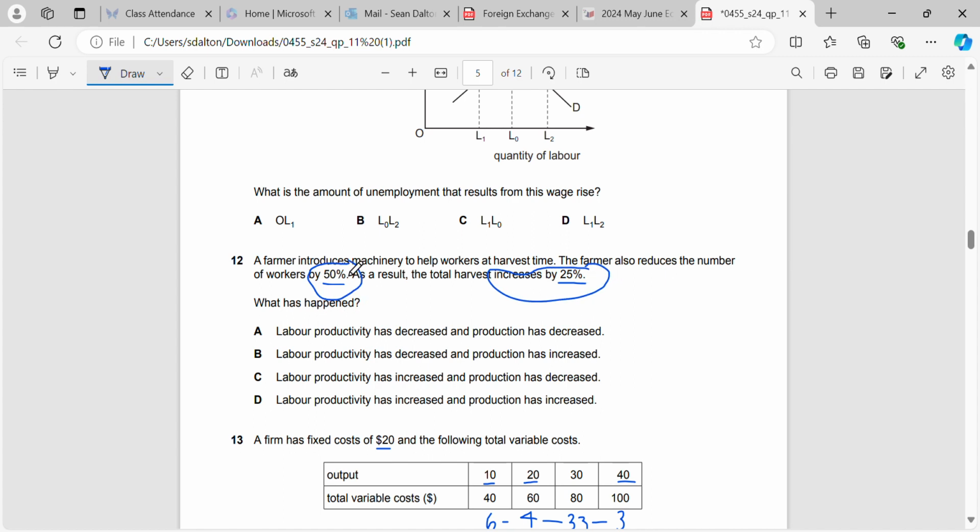Therefore, even though we've got fewer workers, we're actually producing more, which means that our productivity has to have increased also. So the only option where both have increased here is D. Labor productivity has increased because we've fewer workers producing more in total, and the production is increased because we're told the total harvest amount increases by 25%.